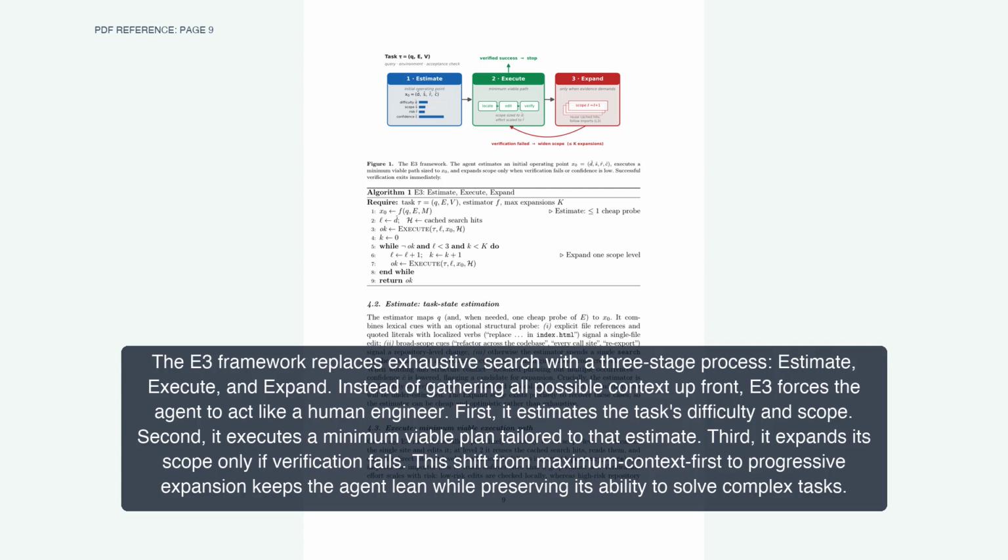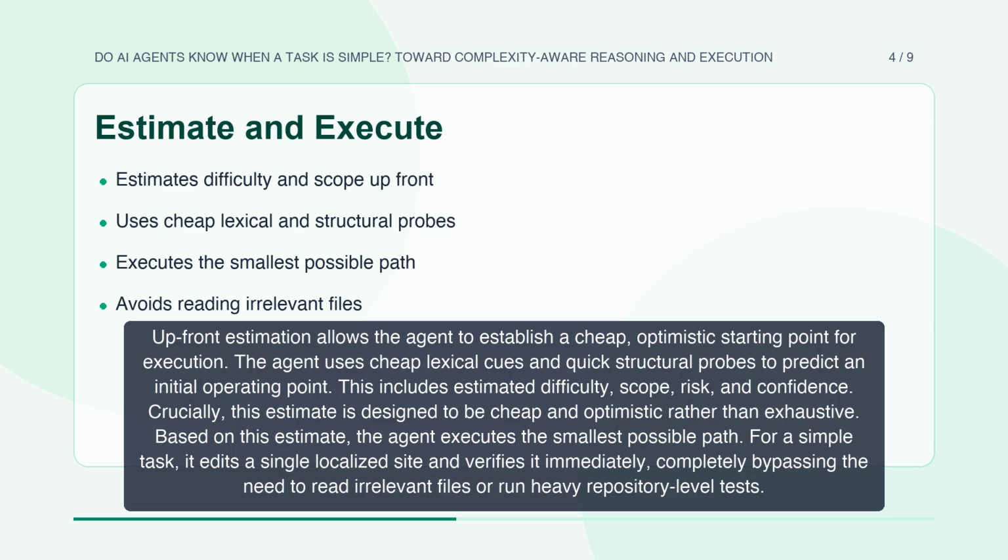The E3 framework replaces exhaustive search with a three-stage process: estimate, execute, and expand. Instead of gathering all possible context up front, E3 forces the agent to act like a human engineer. First, it estimates the task's difficulty and scope. Second, it executes a minimum viable plan tailored to that estimate. Third, it expands its scope only if verification fails. This shift from maximum context first to progressive expansion keeps the agent lean while preserving its ability to solve complex tasks.